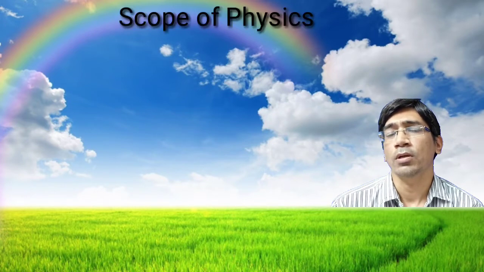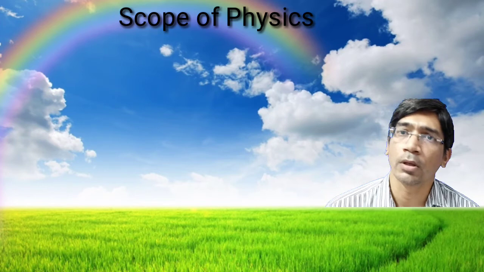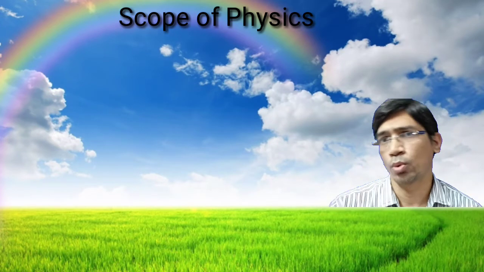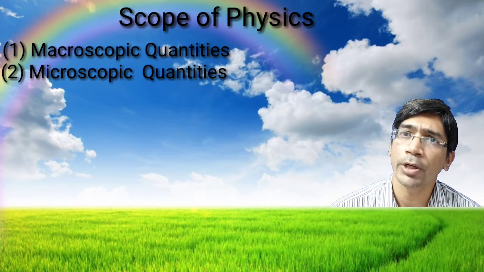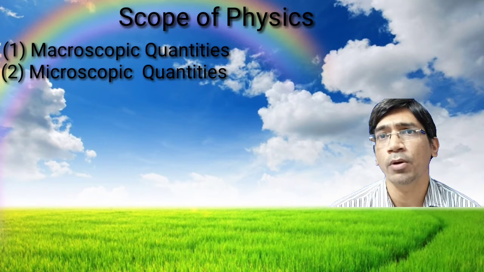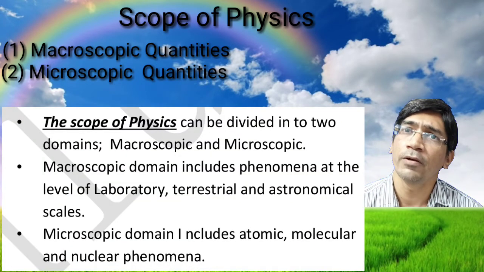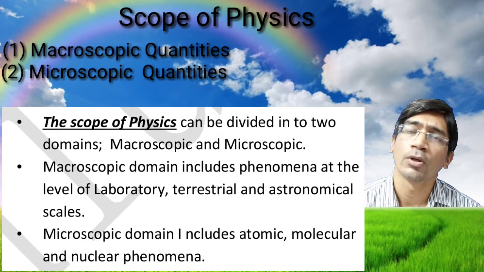And what is the scope of physics? How widely physics is spread all around us. In the scope of physics we take two main quantities: one is the macroscopic quantity and the other is the microscopic quantity. What is a macroscopic quantity? A quantity which we can experience, like force or momentum.